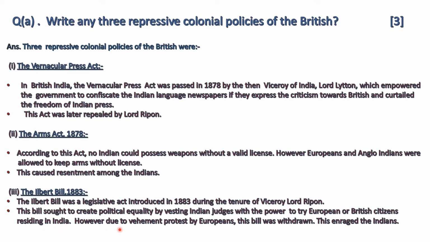However, due to vehement protest by Europeans, this bill was withdrawn. This enraged the Indians. Now Indians realized that British rule only did discrimination. This rule is not good for Indians. That's why they started protesting against the British rule.